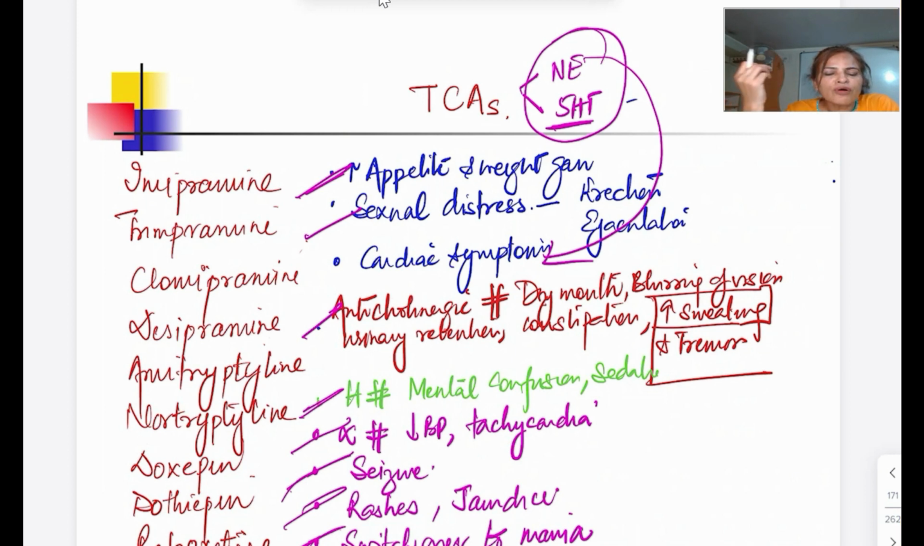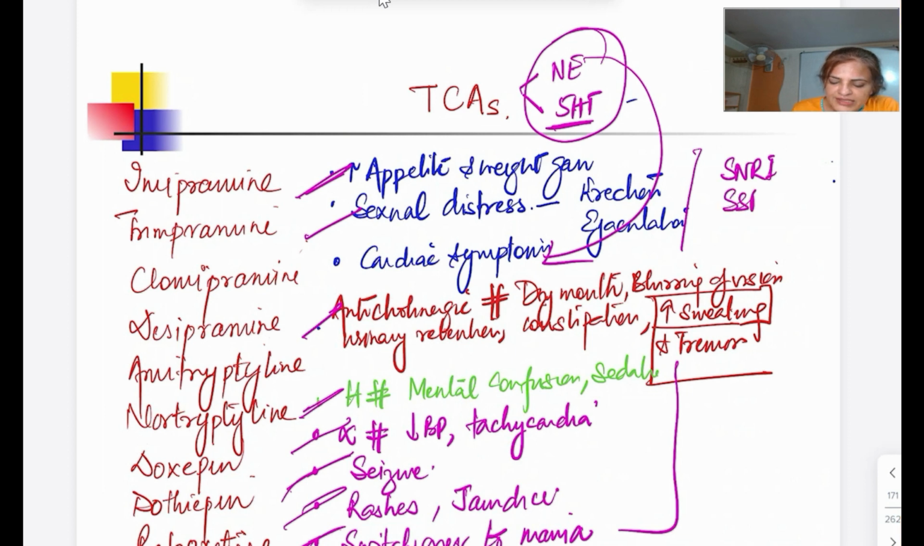Because of all these reasons, the TCAs are not a preferred drug for depression, which we were using earlier for severe depression. So now they are not preferred drugs. What are we giving? We are giving SNRI. Another one is SSRI. So they are used, and especially this one is a preferred drug.